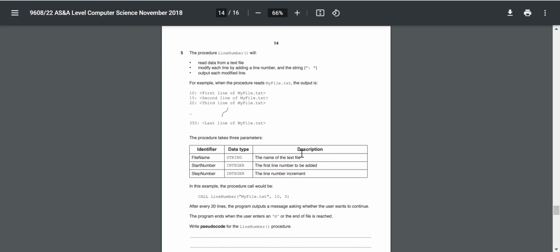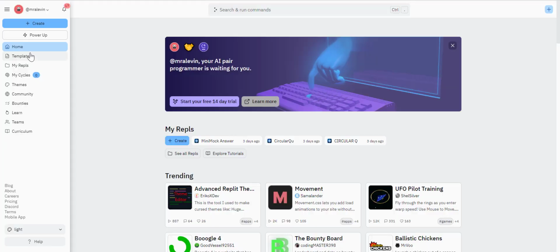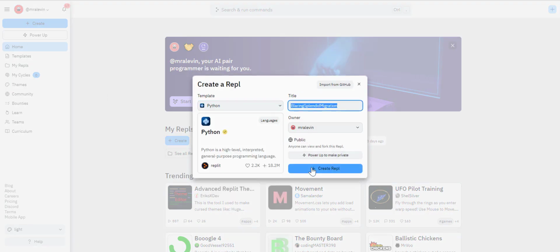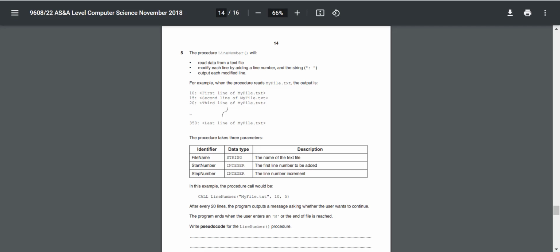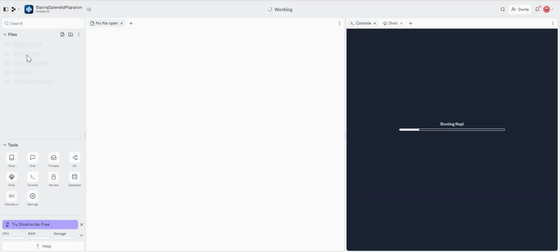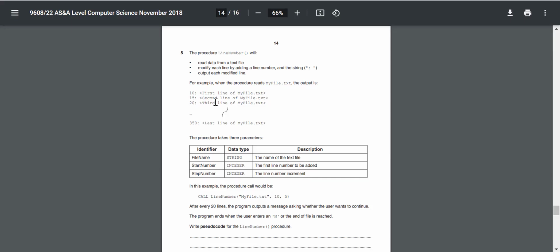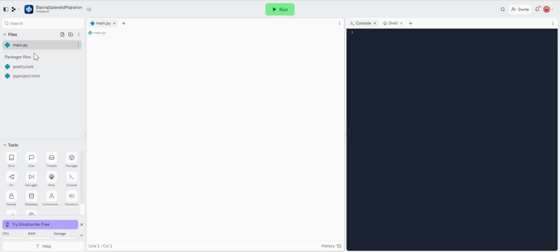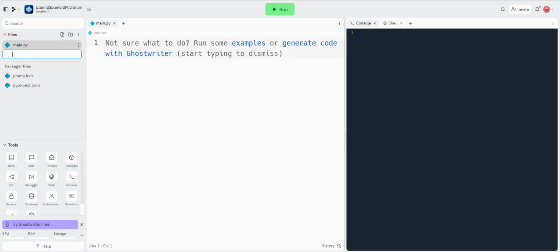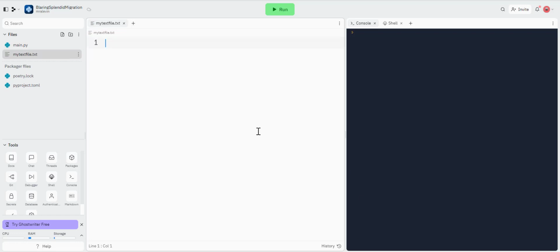Okay, ladies and gentlemen, this is do it in pseudocode, but I'm going to do it in program code first, and then I'm going to do it in pseudocode. So I'm going to make a text file. My text file is going to have in it this information. I'm going to do like first line, second line, third line, and so on. So I'm going to call it my text file.txt.